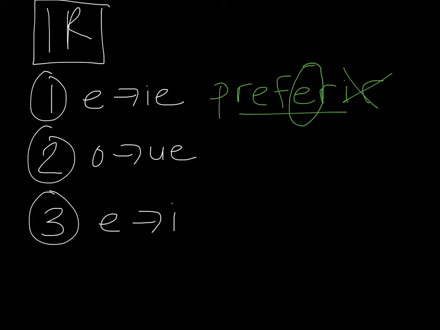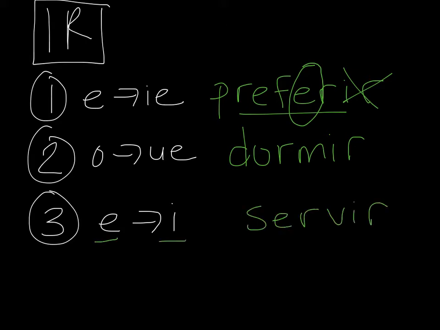Tenemos O a UE or O to UE changes in a verb that ends in IR, such as dormir. And then finally, we have a verb change that occurs just an E to an I in a verb such as servir. Hoy vamos a hablar de los tres tipos y vamos a practicar también. Vamos.